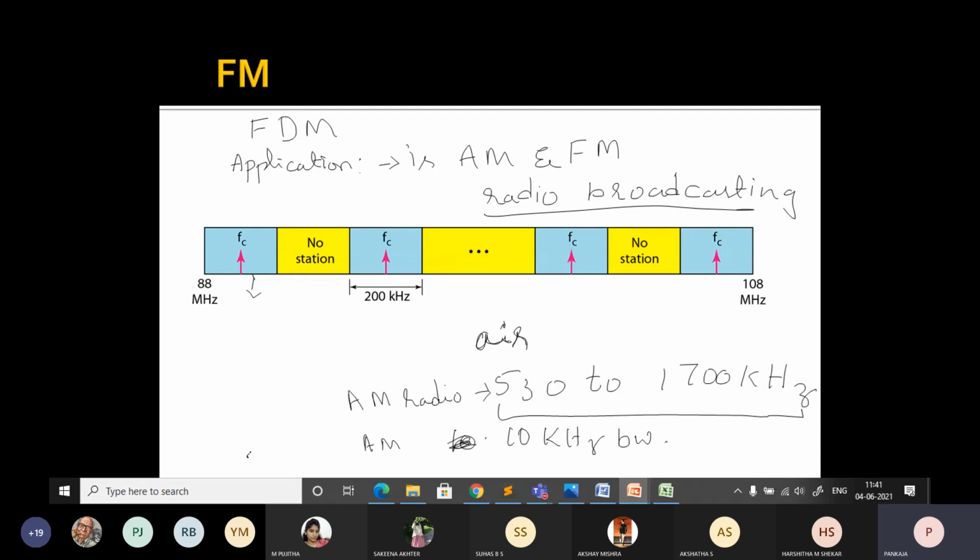When it is coming out of the main device, it is an individual signal. When it is transmitted through the media, all the signals are combined. When it is received at the receiver side, once again it is divided into different frequencies. At the receiver side, the receiver receives all these signals.